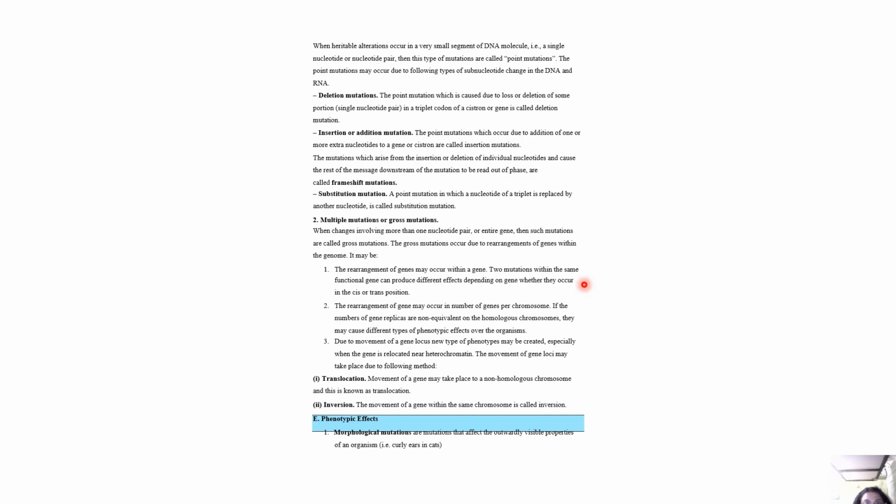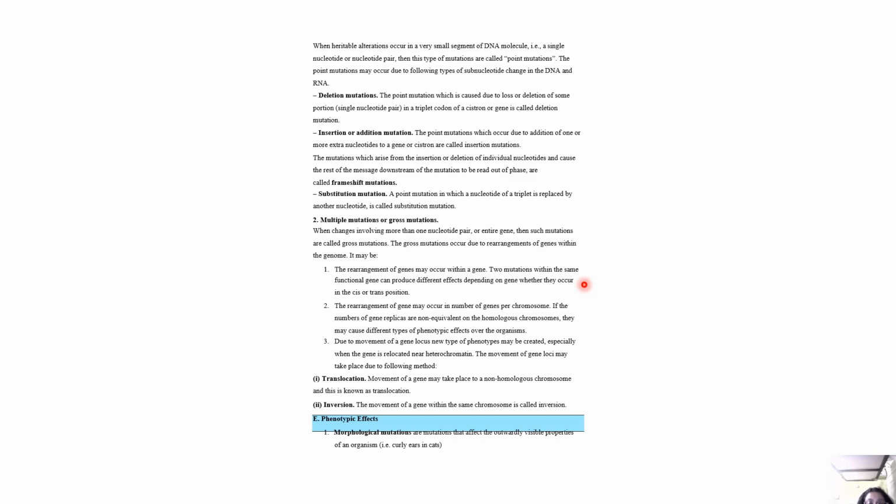And the mutations which arise from the insertion or deletion of individual nucleotides and cause the rest of the message downstream of the mutation to be read out of phase are called frameshift mutations. Substitution mutations are point mutations in which a nucleotide of a triplet is replaced by another nucleotide. When changes involve more than one nucleotide pair or entire genes, such mutations are called gross mutations. Gross mutations occur due to rearrangements of genes within the genome. The rearrangement of genes may occur within a gene. Two mutations within the same functional gene can produce different effects depending on whether they occur in the cis or the trans position. The rearrangement of genes may also occur in the number of genes per chromosome.